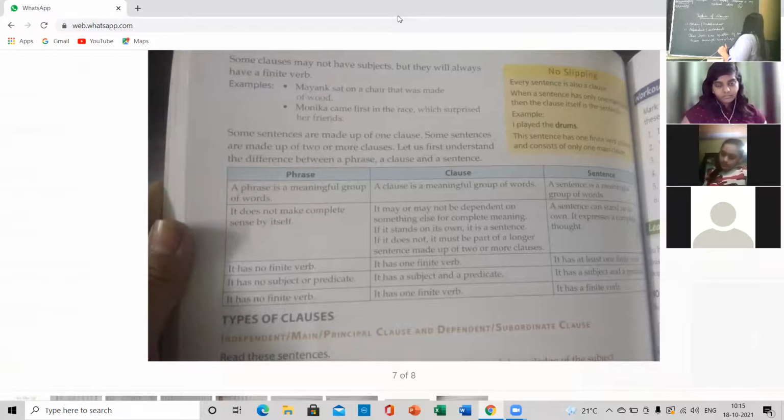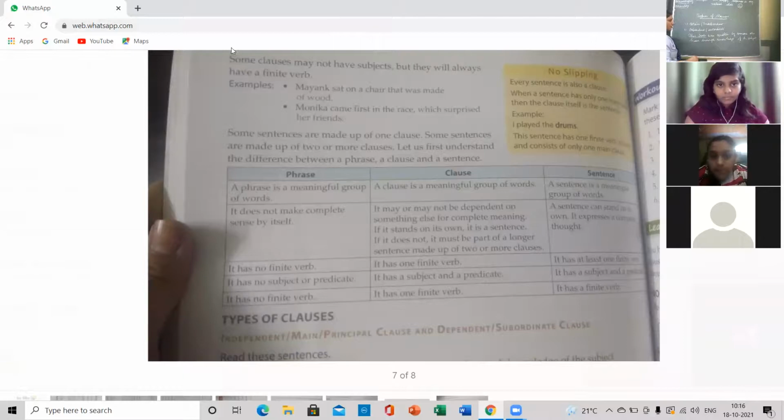So children, can you tell me what is the main clause over here? Anyone? The main clause here is "This book was written by someone."